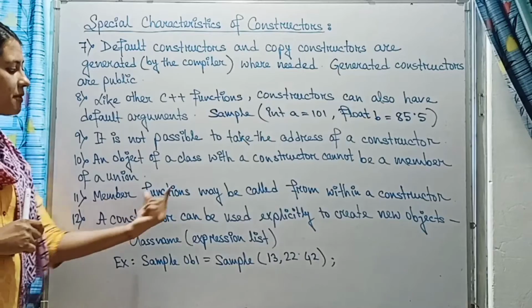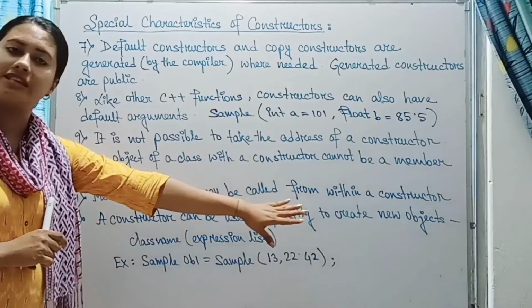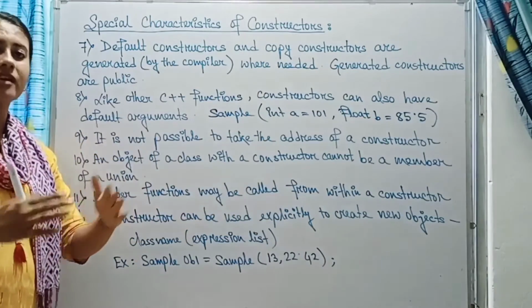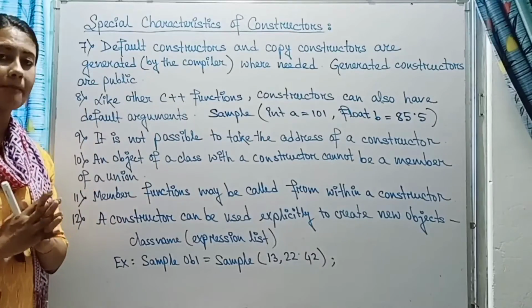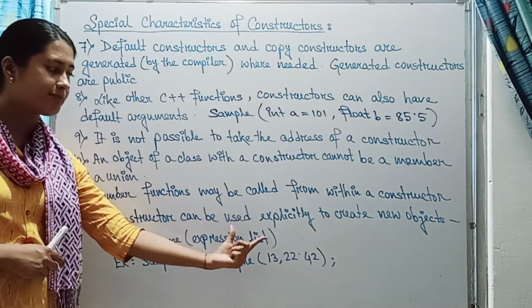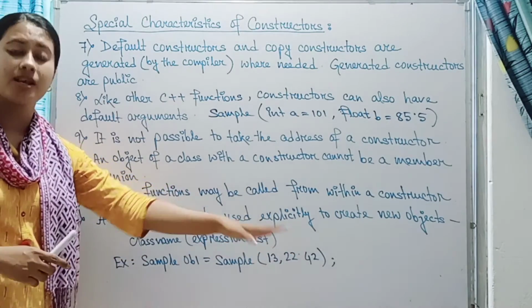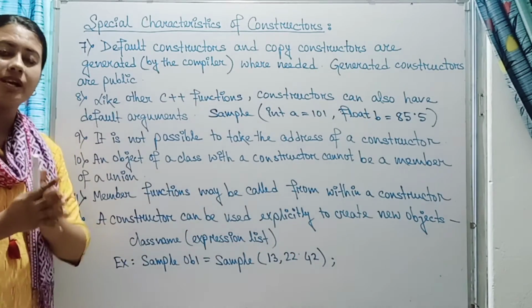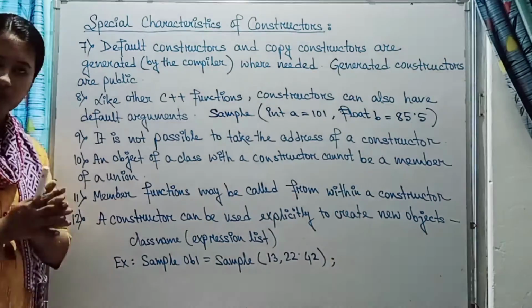11 is, member functions may be called from within a constructor. Inside a constructor, you can call member functions. 12 is, a constructor can be used explicitly to create new objects. So in order to create new objects, we can explicitly call the constructor also.